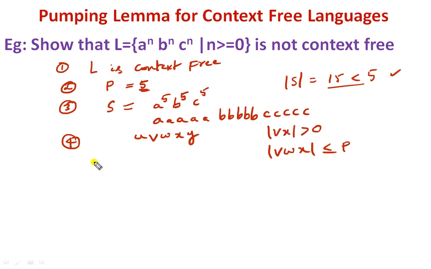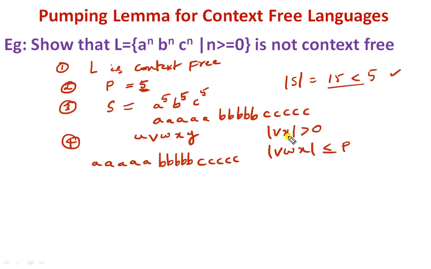Now let me take the string A, B, C. As we need to remember size of Vx greater than 0, it is very simple.